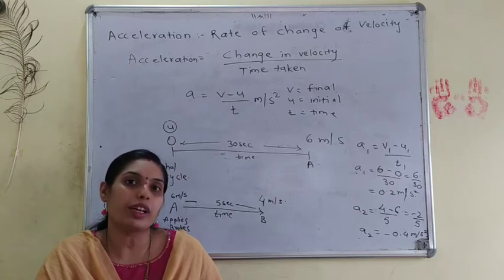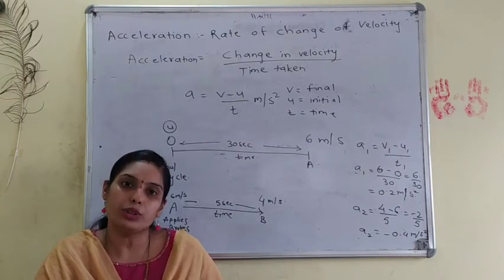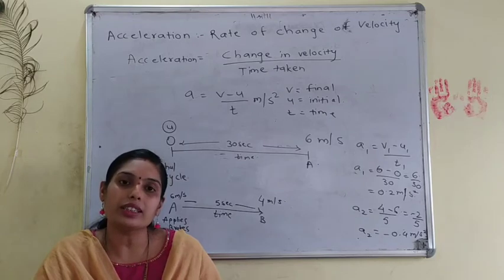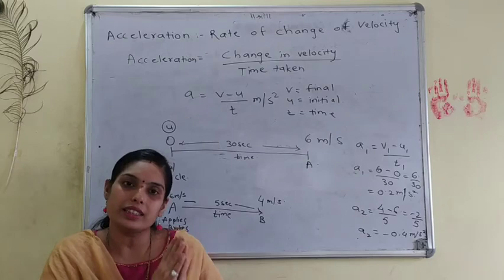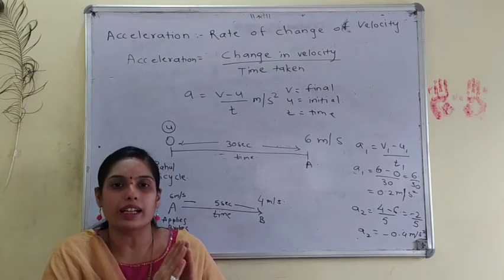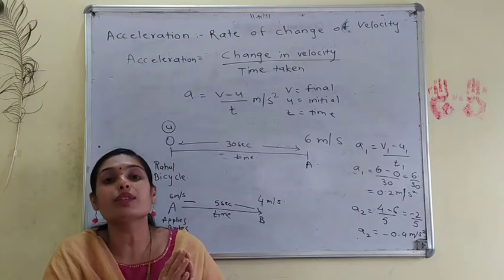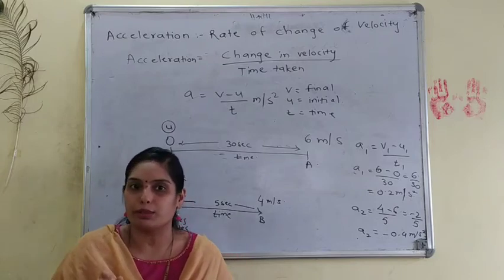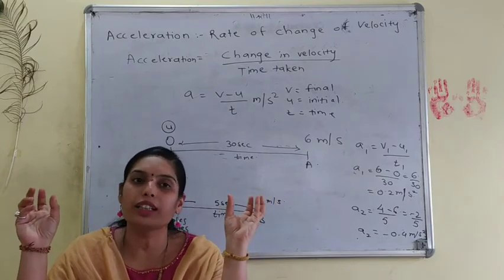Here the word I am using is total displacement. So you have to be very alert before you calculate anything in your numericals, and concentrate on what is asked: whether it asks about speed and distance, or velocity and displacement, because both terms are different.